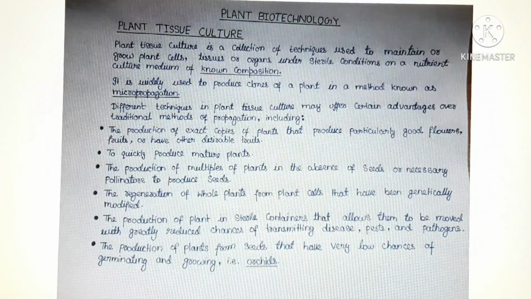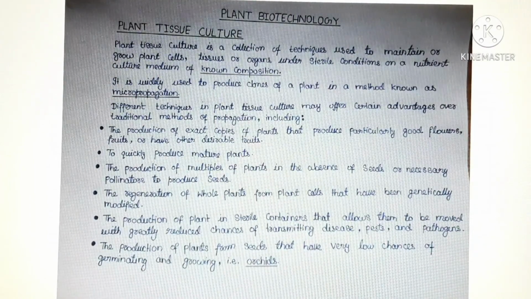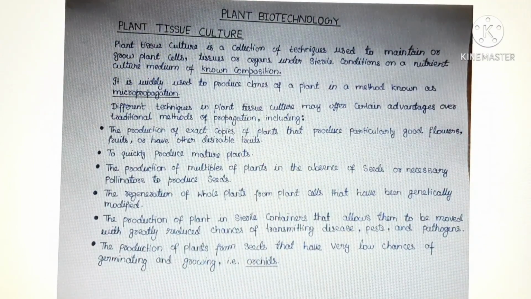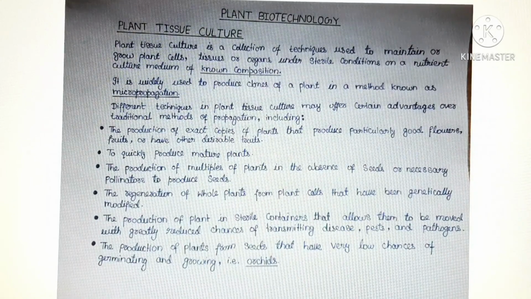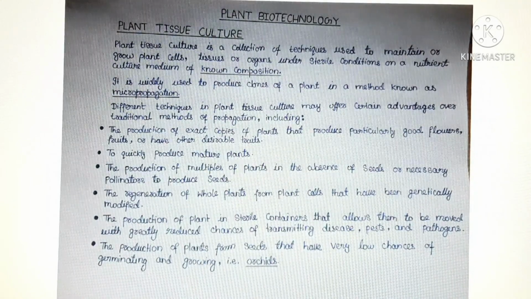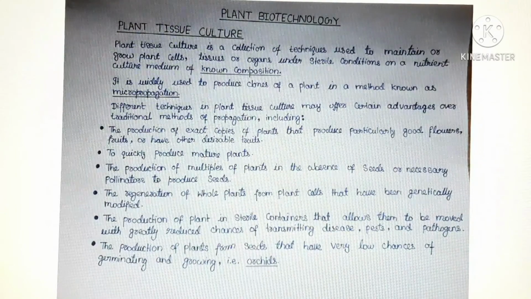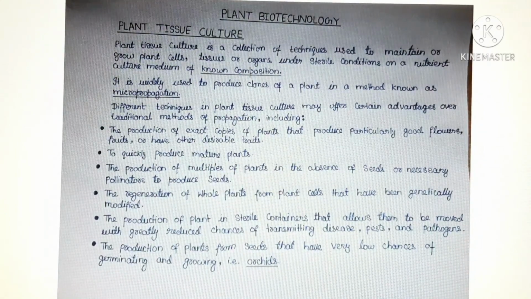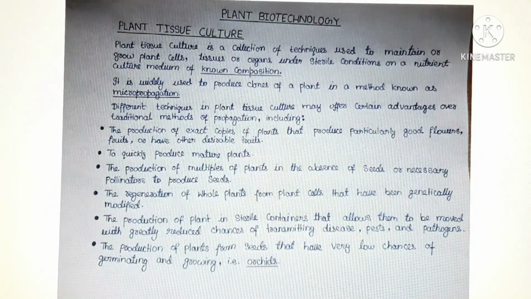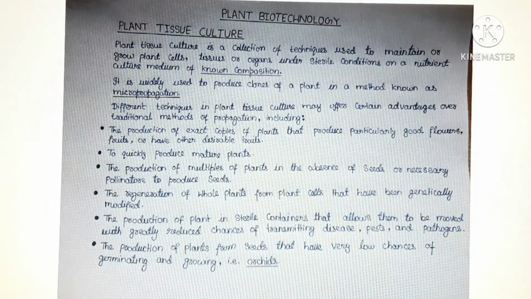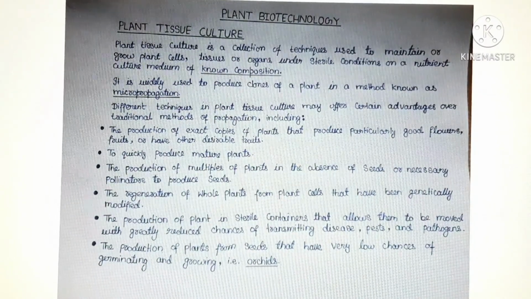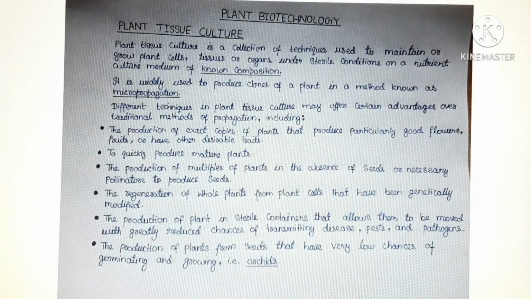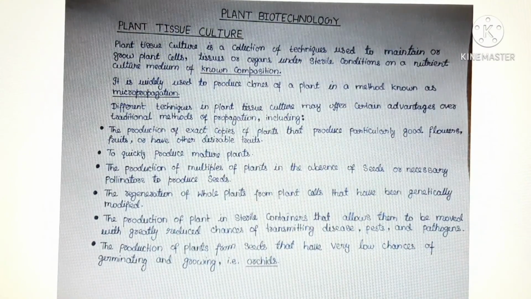Now, what is micropropagation? Micropropagation is the artificial process of producing plants vegetatively through tissue culture or cell culture techniques. In this artificial process of propagation, plants are produced in vitro by asexual means of reproduction or by vegetative propagation.